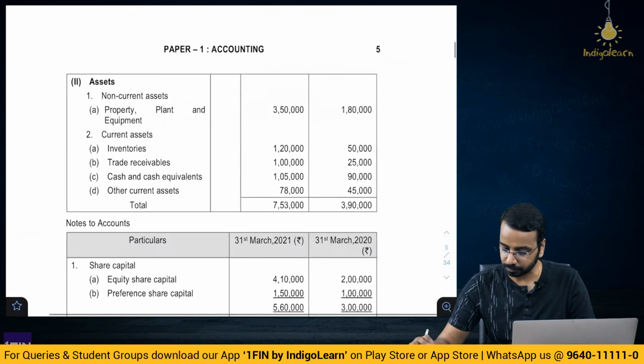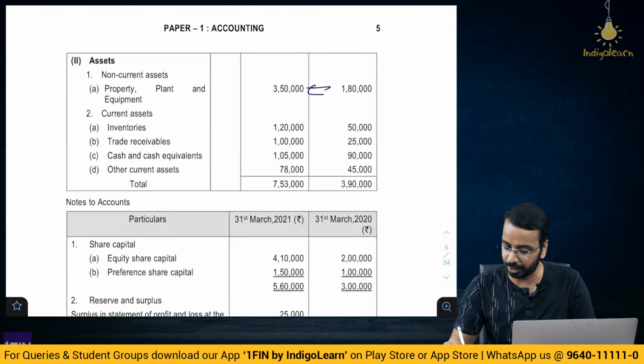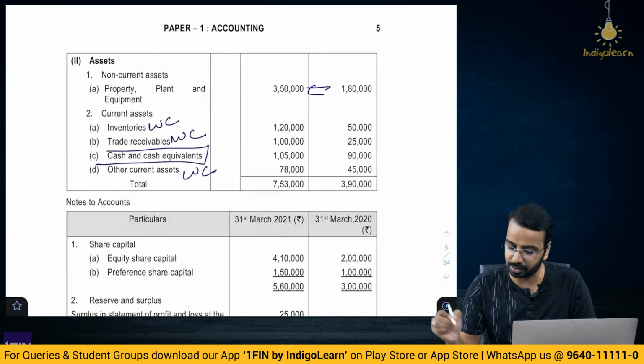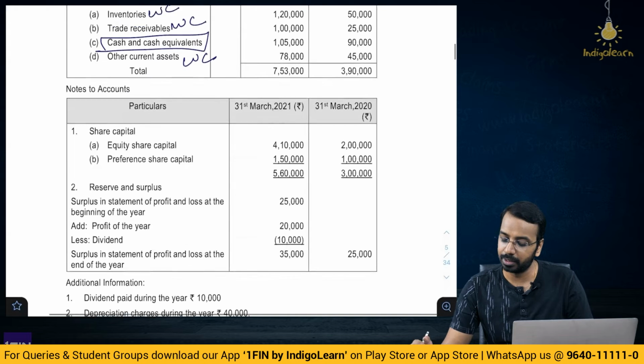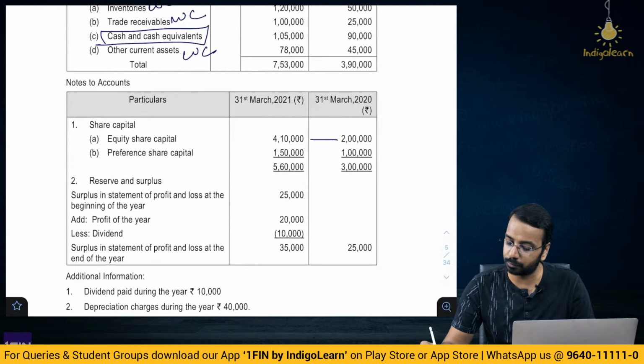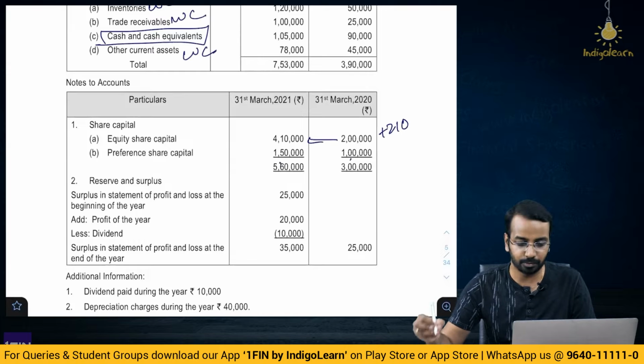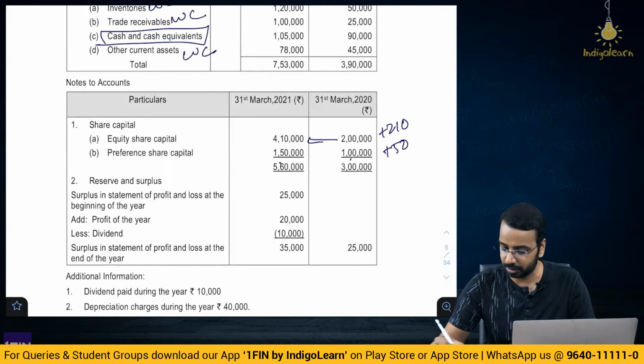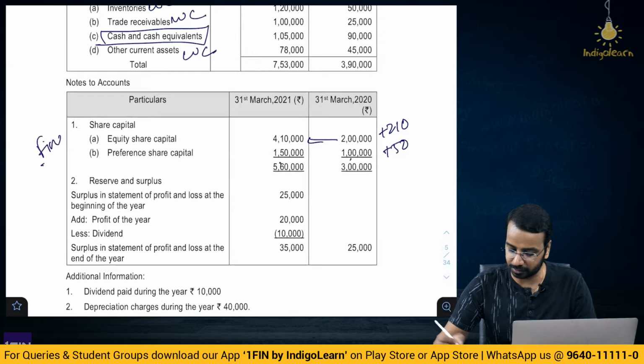Then non-current assets, also there is a movement. Current assets, this is a working capital change, this is also a working capital change. Cash and cash equivalents is your reconciling item. Notes, 2 lakhs has become 410, so there is an inflow of 210 here. 1 lakh has become 150, so there is an inflow of 50 here. This is from your financing activity.